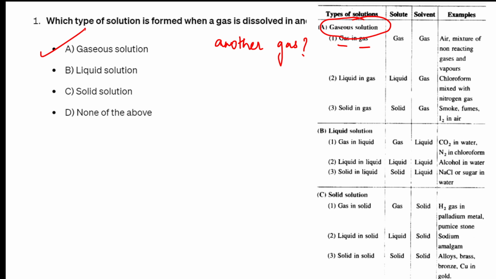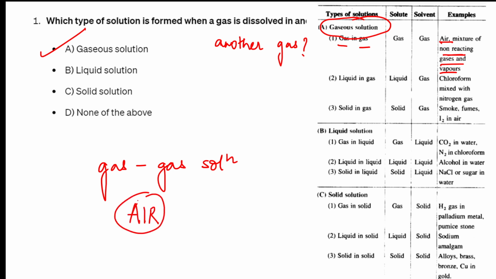So, I'm marking gaseous. That means air is one of the examples. Now, what is air? Air contains a mixture of non-reacting gases and vapors. Correct? Now, everything is in the gaseous state only. So, for gaseous solution, the best example is air. Air is the concept because it contains a lot of non-reacting gases. So, option A is clear. Clear? Let us go to the next question.